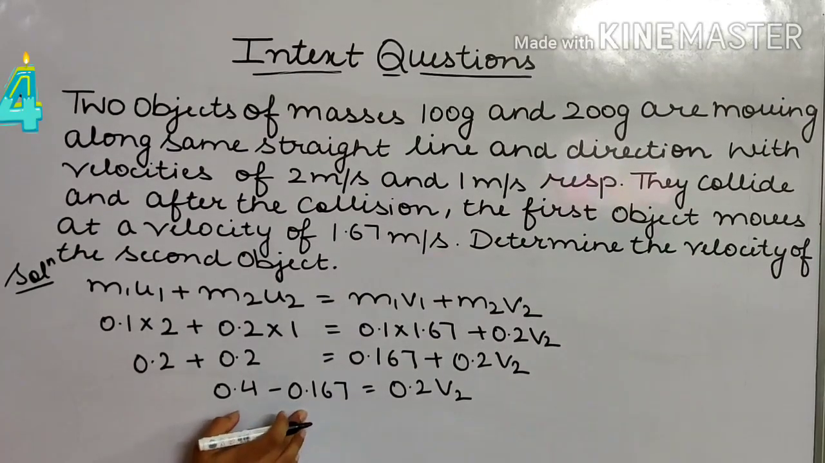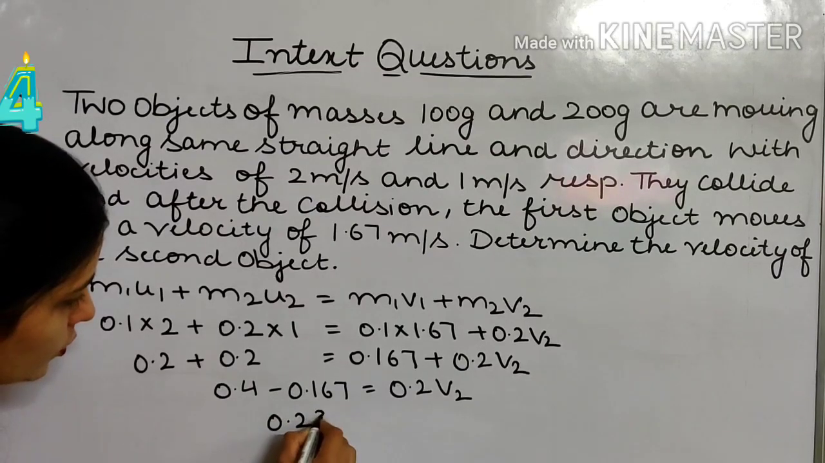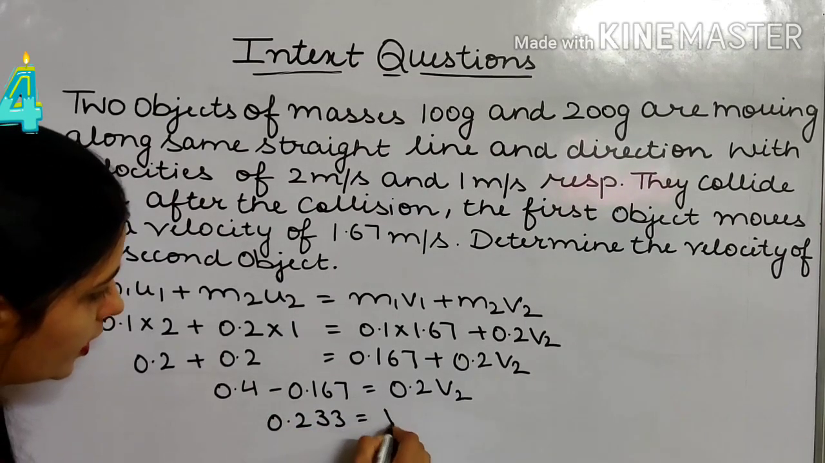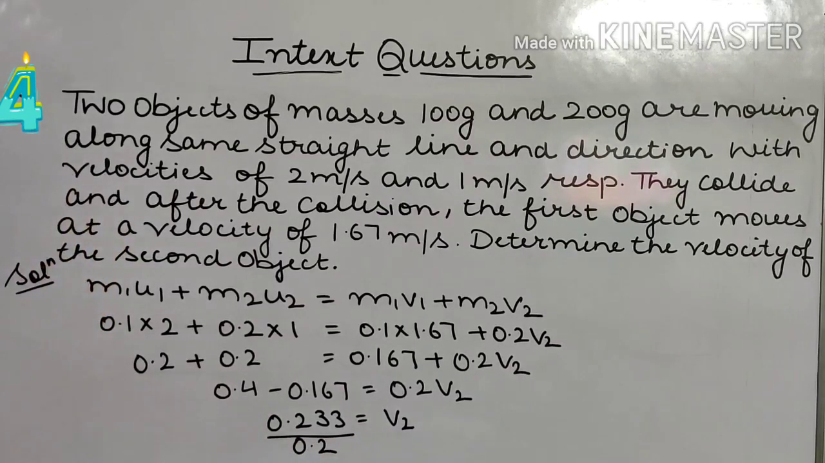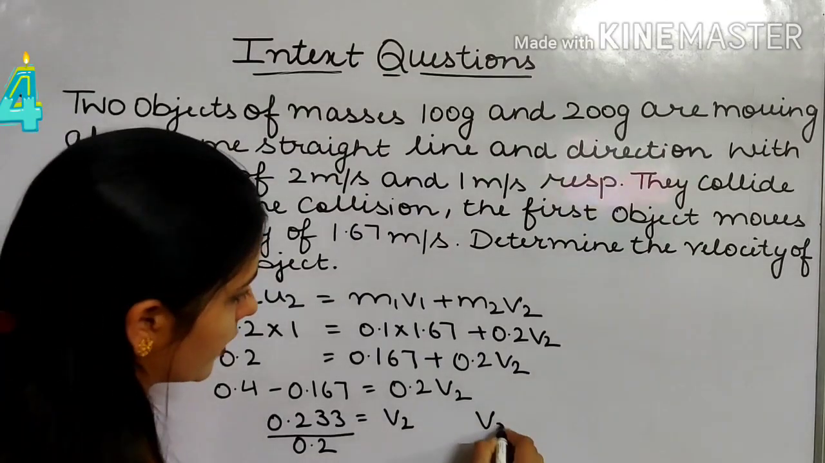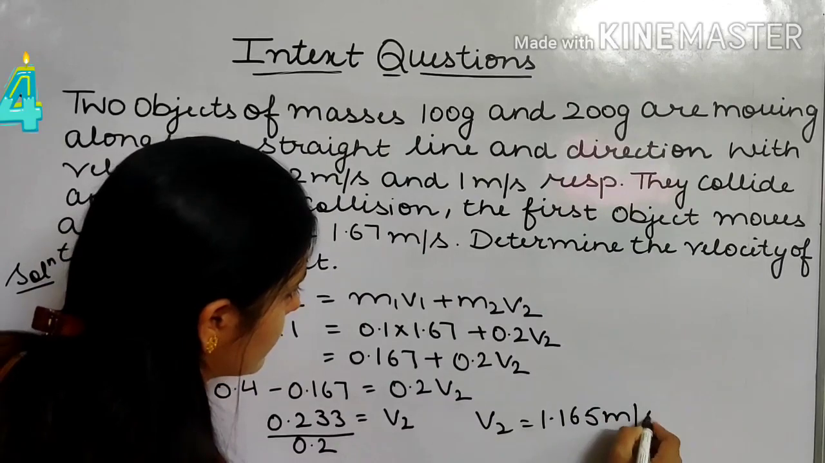0.4 minus 0.167 is 0.233, that is equal to 0.2v2. If you bring 0.2 here, then after solving, v2 is 1.165 meters per second.